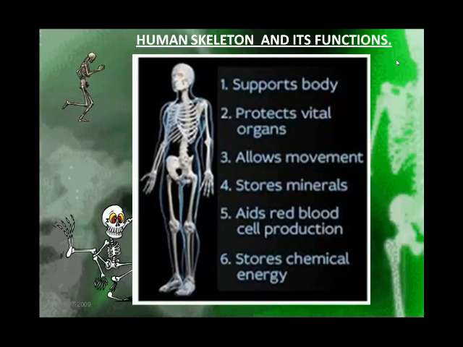These shoulders, these ribs, all these bones and the leg bones give shape to the body and protect some internal organs. For example, the skull. This head bone is called the skull. The skull protects the brain. The spine helps us to stand upright. These are called the ribs. The ribs are the framework that supports the heart and lungs.